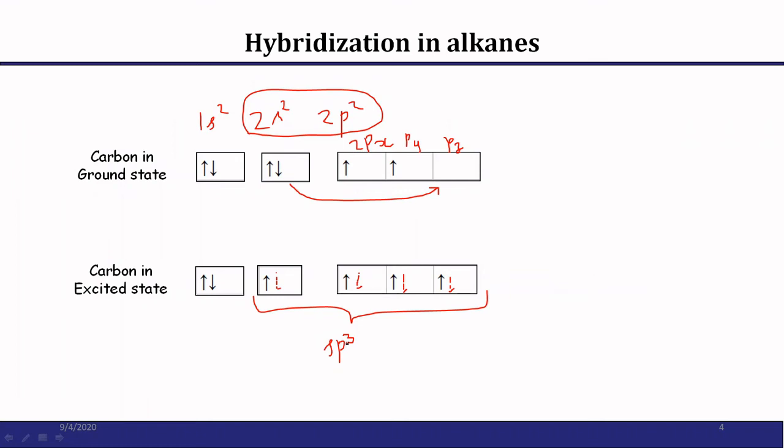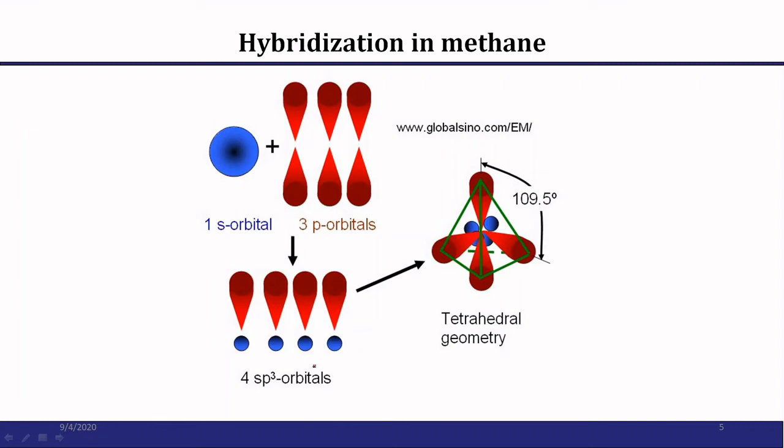The shape of the sp3 hybrid orbital is as shown here. Here 4 orbitals are mixed up, one s and 3 p orbitals. So 4 atomic orbitals are mixed up and give 4 hybrid orbitals, that is 4 sp3 hybrid orbitals.